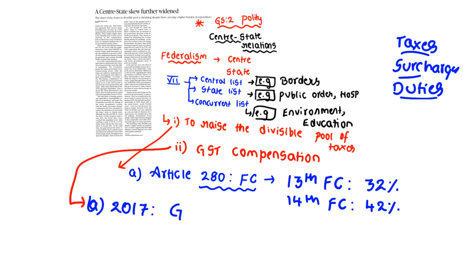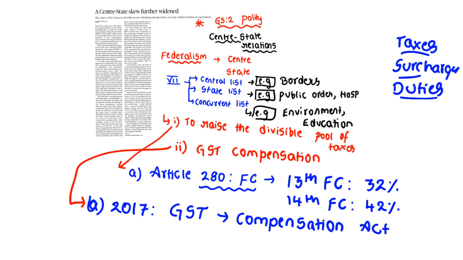When you bring in GST, a lot of states lost their revenue potential because of the entrance of GST. But the central government assured the states that their GST loss would be compensated through the GST Compensation Act.